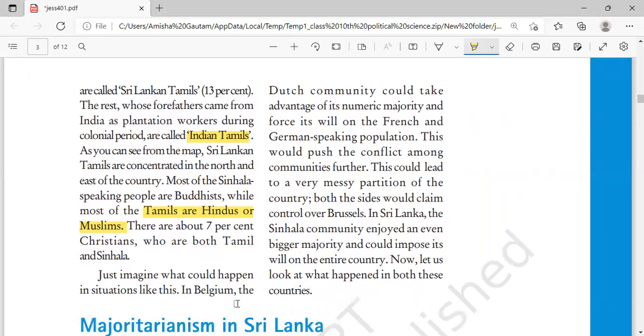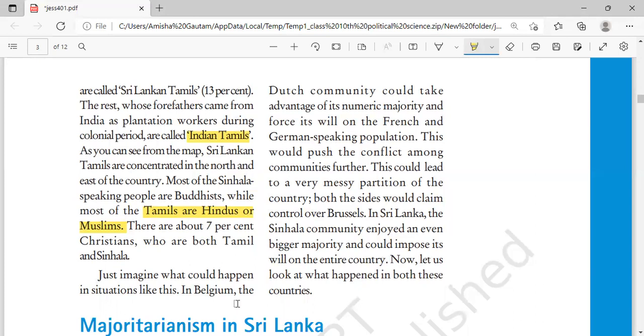In Belgium, the Dutch community could take advantage of its numeric majority and force its will on the French and German-speaking population. Since the Dutch community is in the majority, they can just impose their will on the French and German speaking population. And this would push the conflict among communities further. So there will be conflicts because of this majority and minority thing.